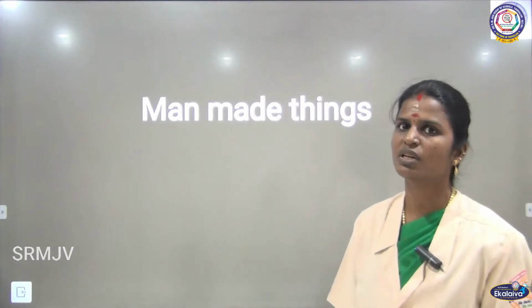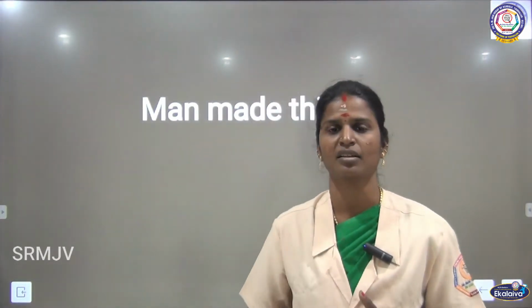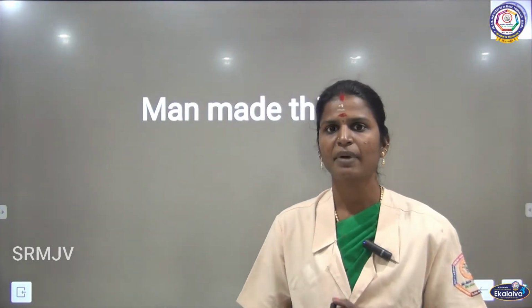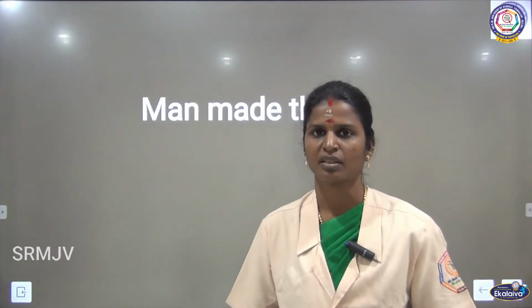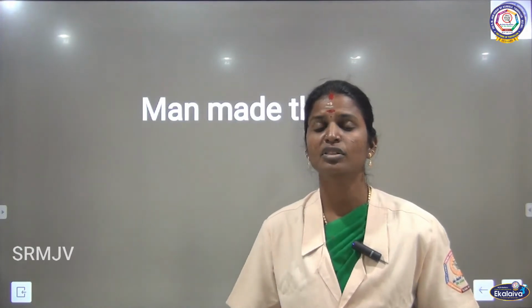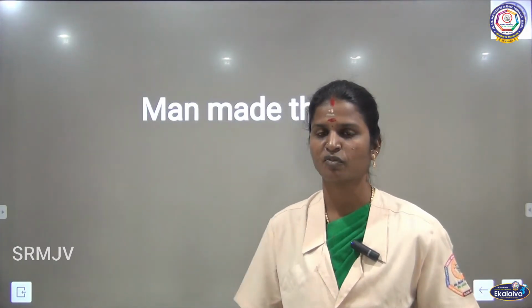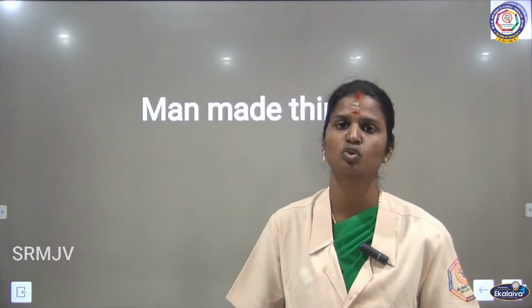And next we are going to see about man-made things. The things that are made by man are called man-made things. So man made these things for his own personal use. For his own personal use, man made so many things.